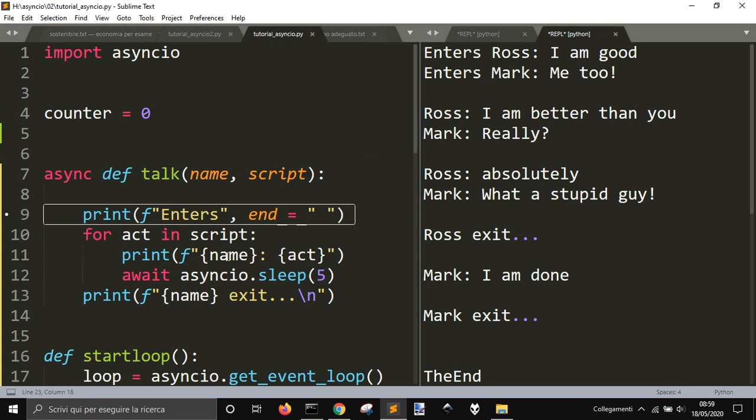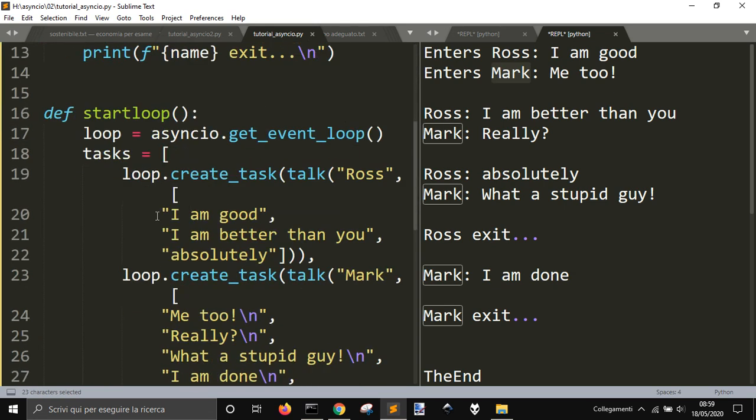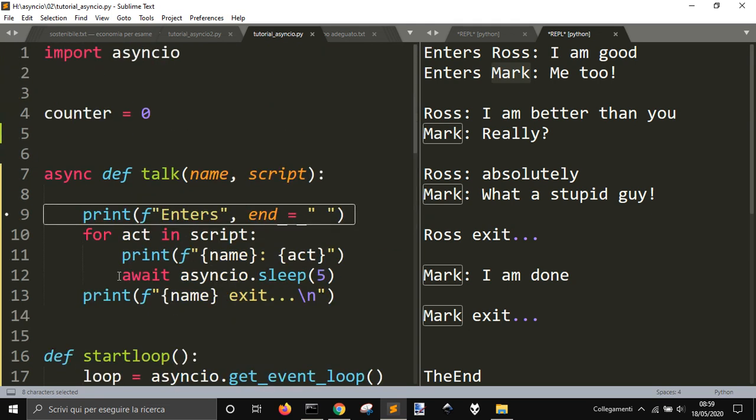So we'll do also Mark, who will say "me too". It will print both these two sentences made in parallel, and then it will wait for 5 seconds, and then we'll go again into this for loop and print the second. There it is, the second and the third.